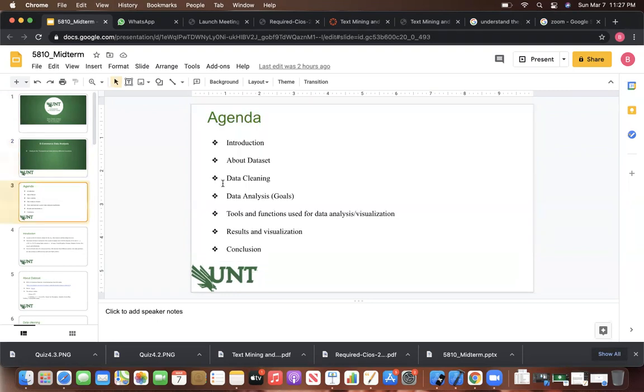Okay. The main agenda for me in this explanation is to give an introduction about the data sheet, what the data set deals with, and what I did for data cleaning. It is a raw data format, so what I did for the cleaning purposes. And what are the goals, the main achievements for me to analyze the data, how it is useful for the end user from the customer perspective, how he can utilize the data easily.